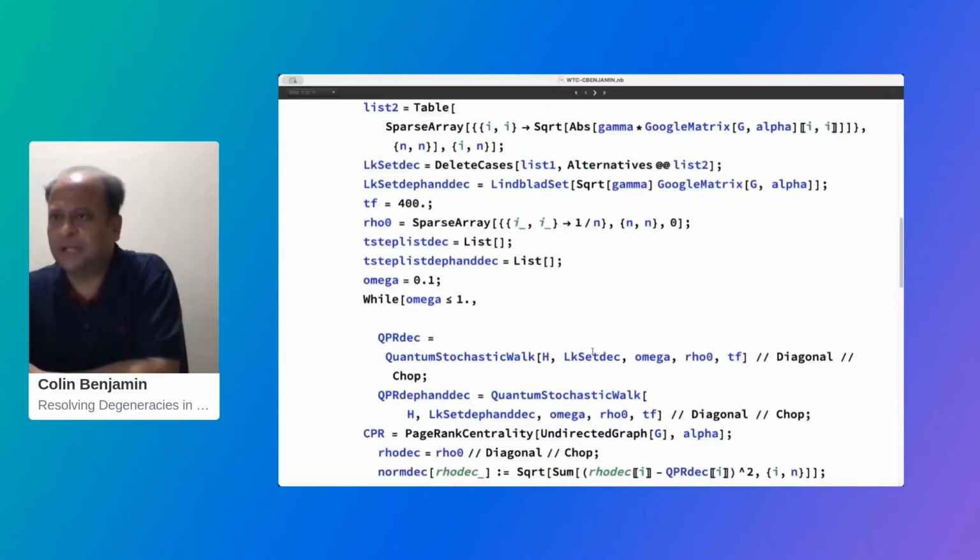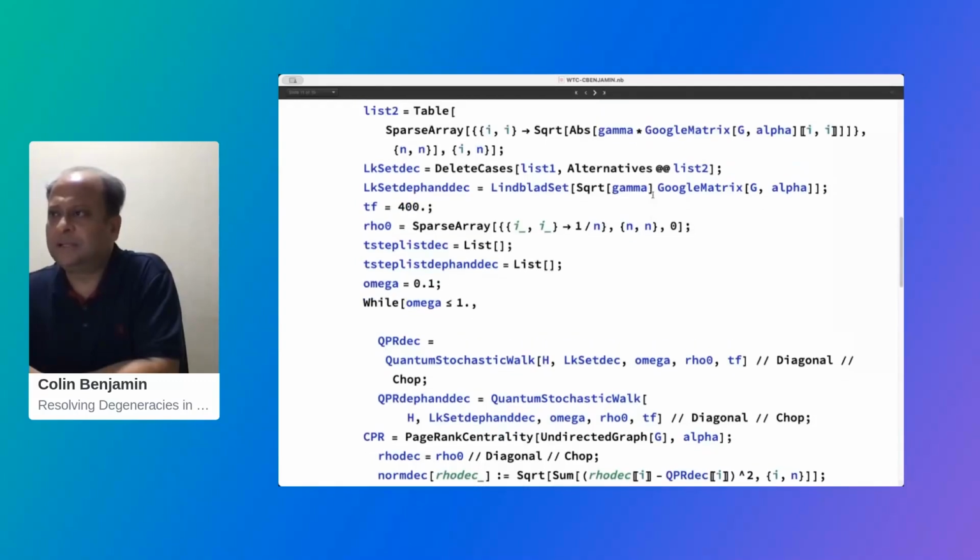You have already designed your Lindblad operators here, and this is how you design them. The gamma, which I said was the transition matrix element, you give a value for gamma. Here we have given gamma 1, which is a reasonable estimate to give. Then you multiply with your Google matrix, and that's your Lindblad operator for the dephasing and decoherence model. And for the only decoherence model, you remove the diagonal part through this.